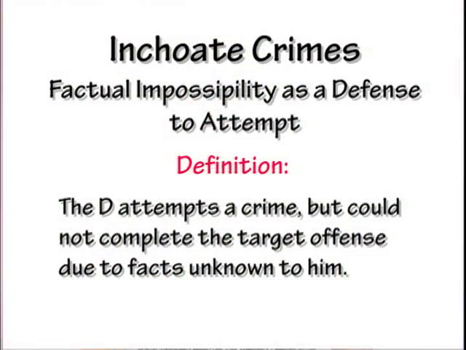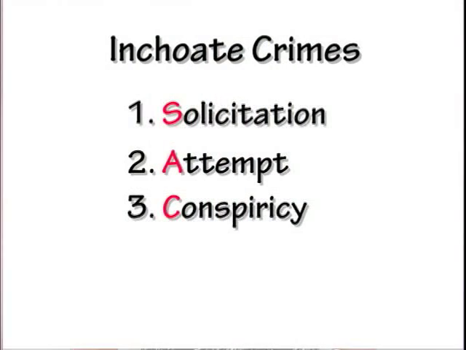So factual impossibility is when the defendant attempts to commit a crime but could not complete the crime due to facts unknown to him. So that's it for the area of attempt. Now let's move forward and go over conspiracy. That is the third area under inchoate crimes.